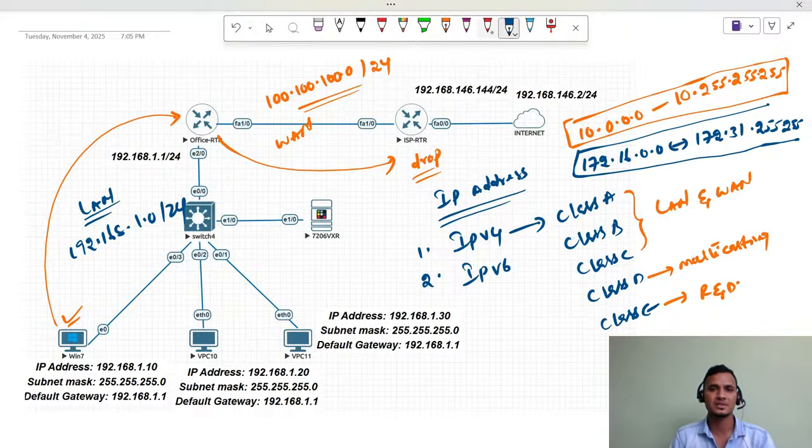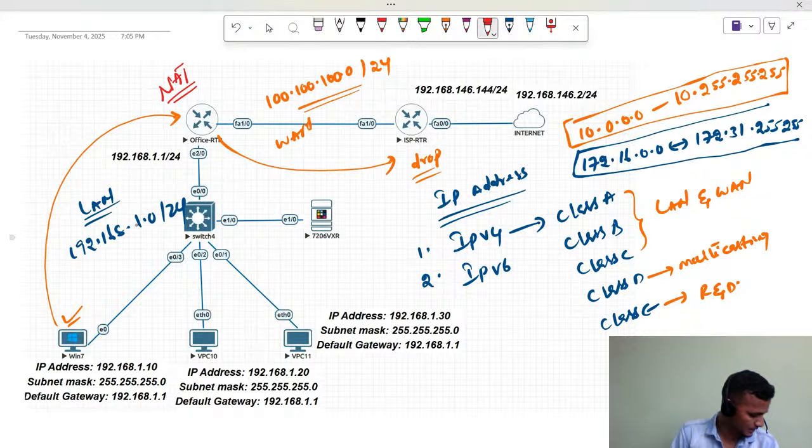So why did I mention this? Before we start about NATing, network address translation, we should know what a private IP address is and what the difference is between private and public IP addresses. If you know about the private IP and the public IP, then only will you understand the NAT concept clearly.